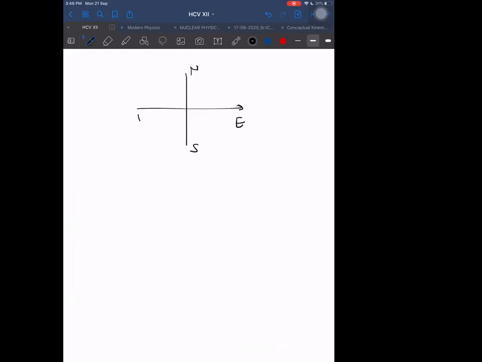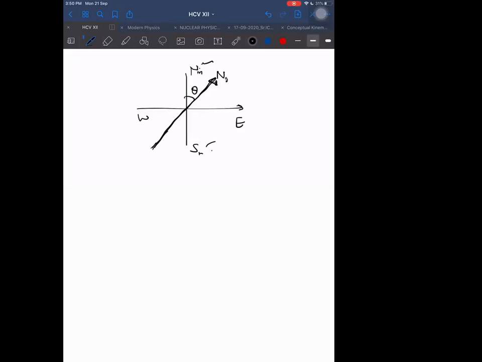I can find out east if I know north and south. But unfortunately, I don't know geographic north and geographic south. I know only magnetic north and magnetic south. Let's say this is magnetic north, magnetic south, something like this. And I still want to find the direction of east, then I will find out what is the angle of declination in that place. If angle of declination theta is given to me, then I can tell where the geographic north is located as compared to the magnetic north.